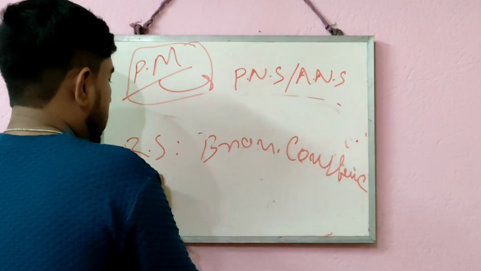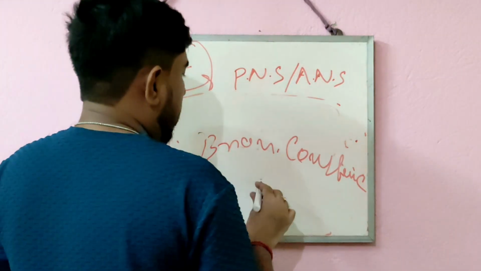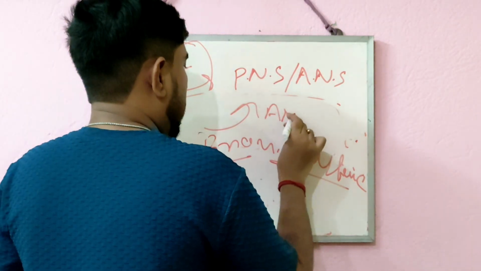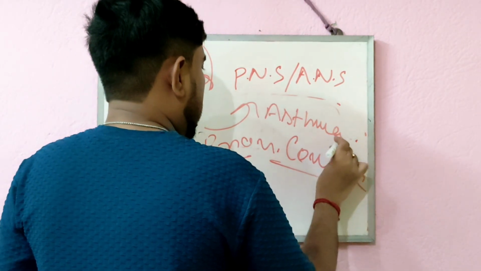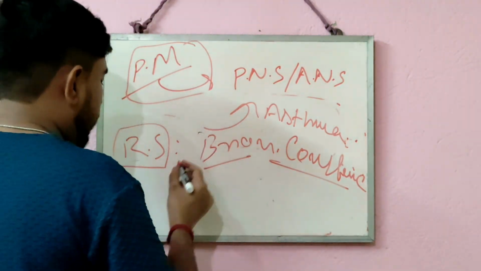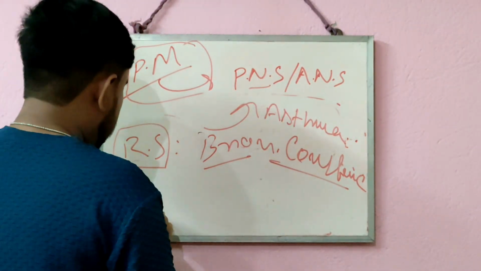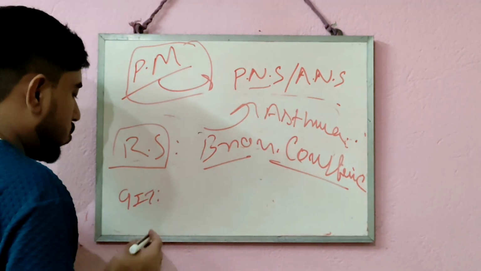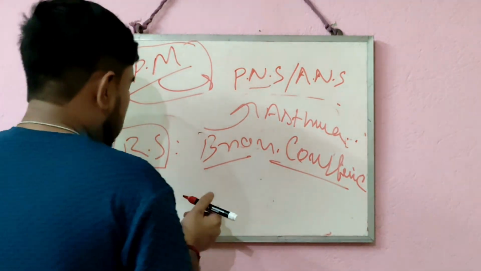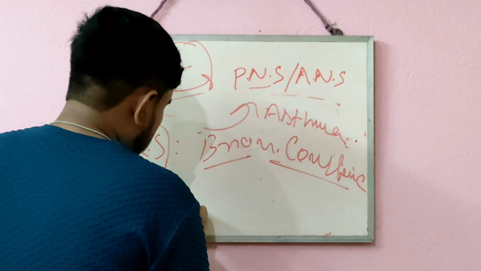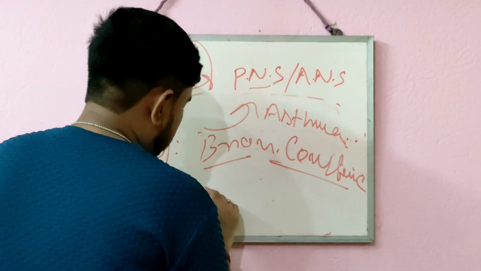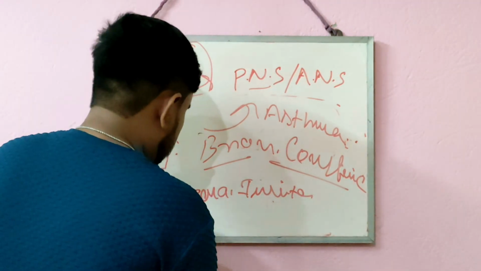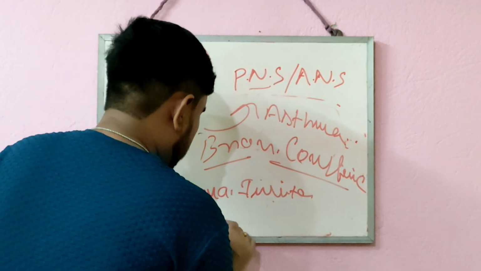In the respiratory system, they will cause bronchoconstriction, which sometimes may lead to asthma. Now the last part, where the parasympathetic nervous system or cholinergic receptors show their action, is the GIT. In the GIT, what do they generally do? They promote the peristalsis of the intestine, and it also increases the tone or motility